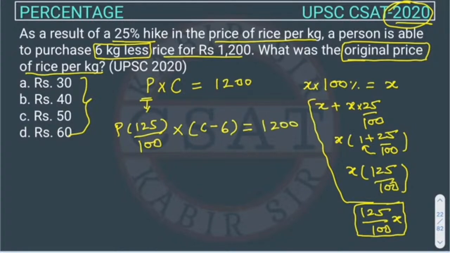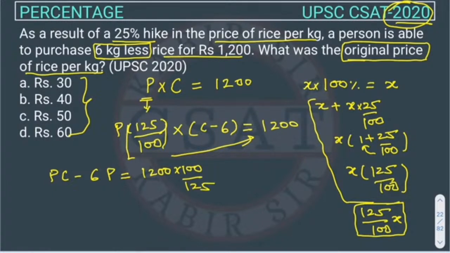Right. So we will solve it. This will go this side, and the P will go inside. So it will become PC minus 6. P is equal to 1200 into 100 upon 125. We know PC is equal to P into C is equal to 1200 here. So we will put that value here. So it will be 1200 minus 6P is equal to 1200 into 100 upon 125.